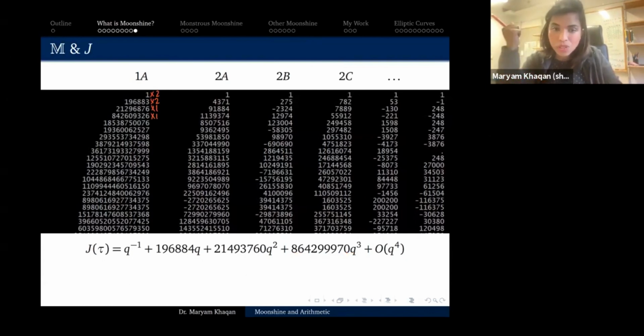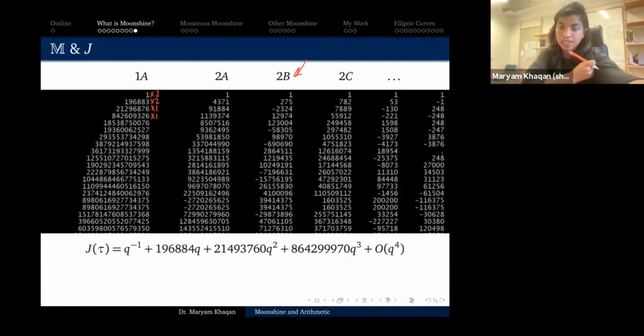But at this point, I'm going to consider the fact that I'm only looking at the first column of the character table, but the character table is really rich. It has other columns as well. So now let's look at other columns of the character table. So let's look at 2B. You can also do this with 2A, but I thought that you might think that I'm cheating if I'm just looking at the first two. So I'm just going to pick another random one. So let's look at 2B and do the following.